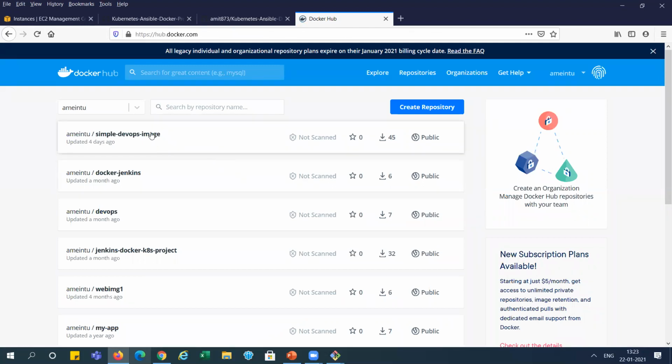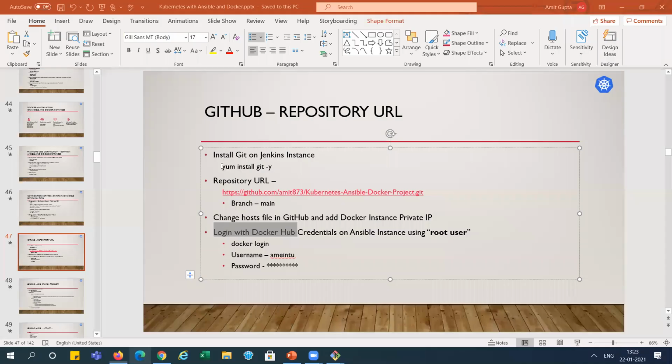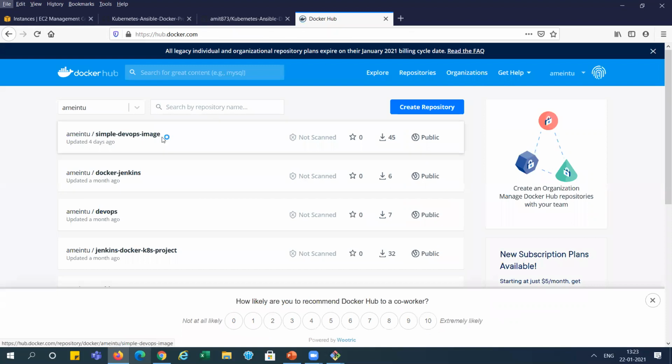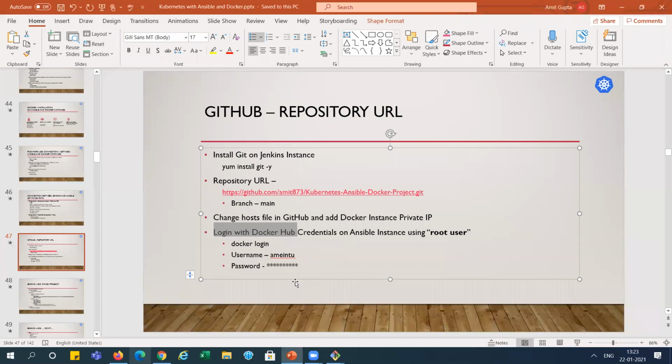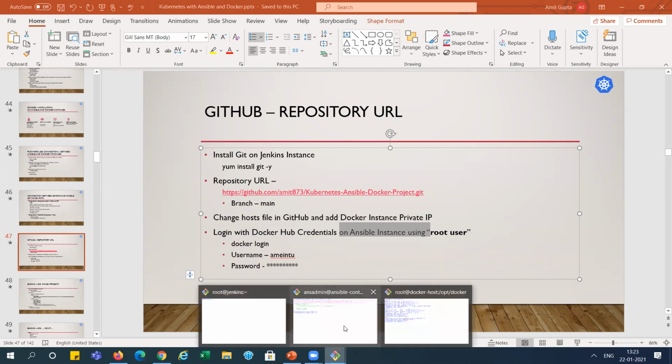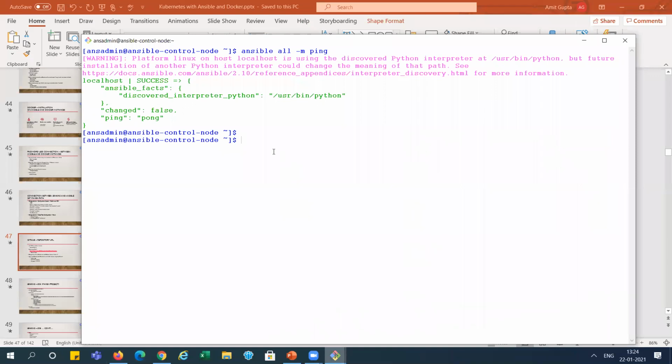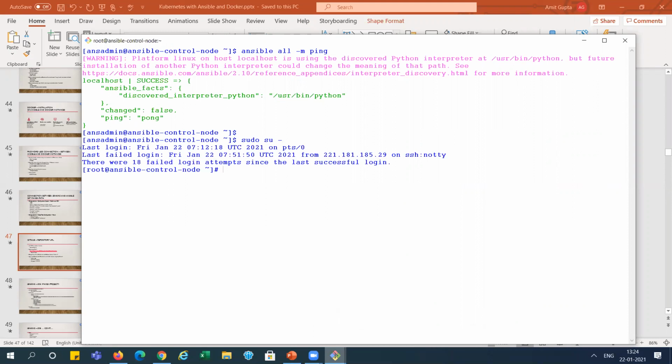You can see here I have multiple custom images, so we will use these. At the same time, I will show you when we run our job. We need to log in to the Ansible instance using the root user. So I'm going to the Ansible user, this is our Ansible, and I am taking sudo for the root. Now I am logged in as root.